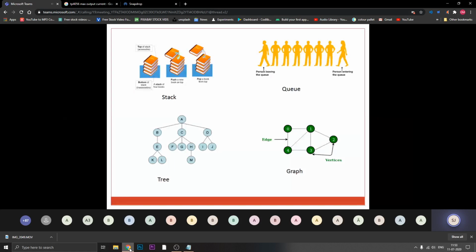And if I want to traverse this tree, traversing in the sense that if I want to visit a particular component, I have to begin my visiting from the topmost one. In this diagram, if I want to go to M, the last component, I first need to visit A, then C, then H, and then M. So the path will be A, C, H, and M. This is called traversing.